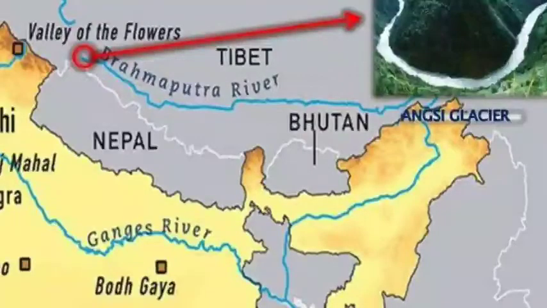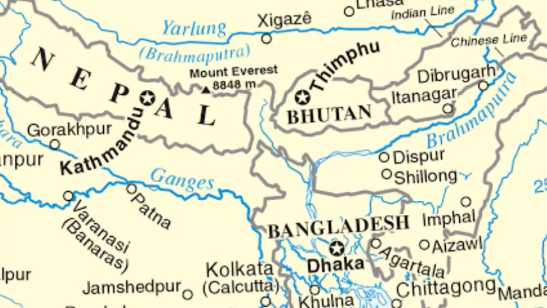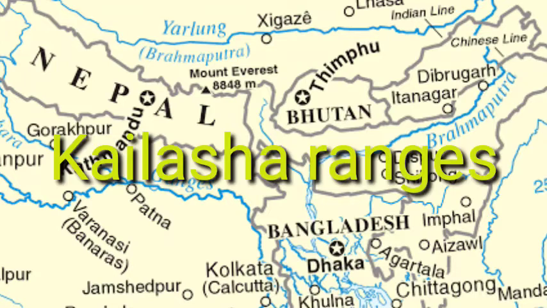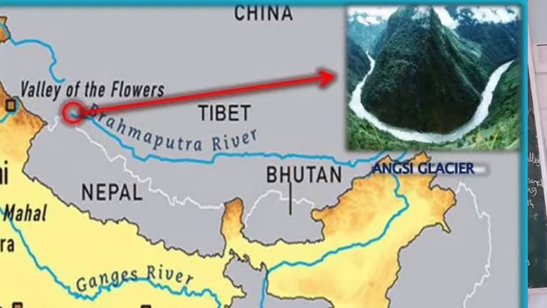Okay. Now the eastern part of the Indo-Gangetic Plain. It is mainly formed by the Brahmaputra river and its tributaries. Where is the originating place of the Brahmaputra? Chemayungdung Glacier of the Kailash ranges. The Brahmaputra river first enters India in the Assam area.